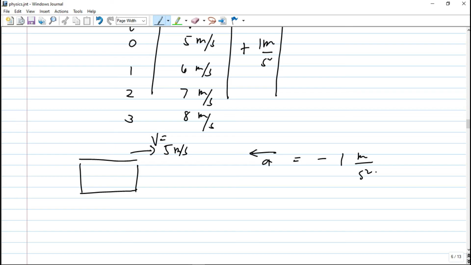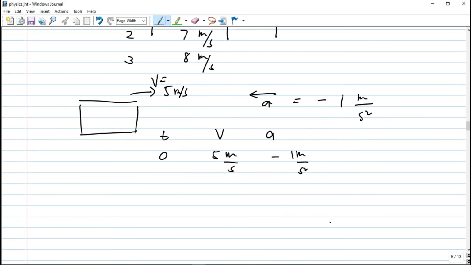So, it's directed to the left. So, at time 0, you have here 5 meters per second. So, yung acceleration natin is negative 1 meter per second squared. So, babawas yung ating velocity ng 1 meter per second in every second. So, we have here at 1 second, 4 meters per second. At 2 seconds, we have 3 meters per second.